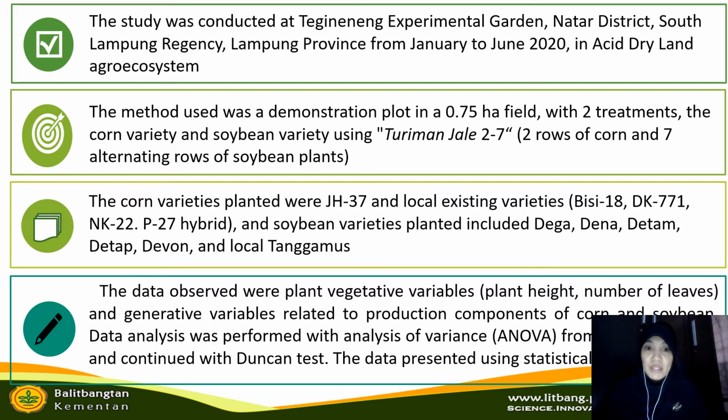The corn varieties planted were GH37 and local existing varieties, BC18, DK771, NK22, P27 hybrid. And soybean varieties are Dega, Dena, Detam, Detap, Devon, and local Tanggamus. The data observed were plant vegetative variables, plant height and number of leaves, and generative variables related to production components of corn and soybean. Data analysis was performed with analysis of variance or ANOVA from split plot design and continued with Duncan test. The data were presented using descriptive statistics.